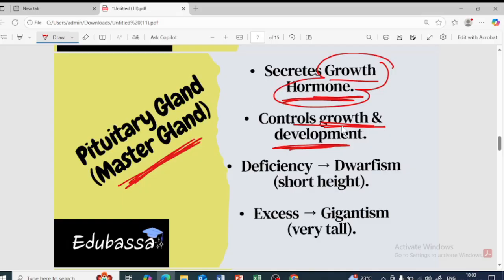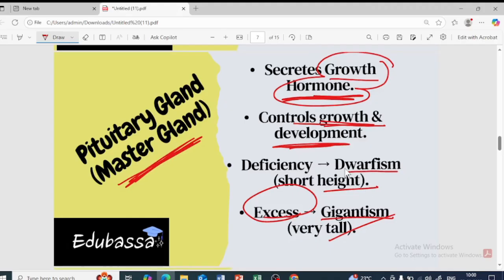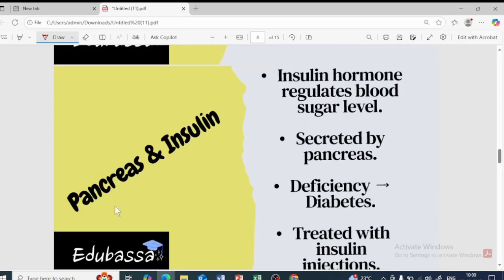The pituitary gland. Sometimes the production of this growth hormone will be more or less in amount. If it is more in amount, it causes a disease called gigantism, in the sense that the person will be very tall. And if it's deficient, if the growth hormone is less in amount, then it causes dwarfism, which means short height. Clear? Yes.